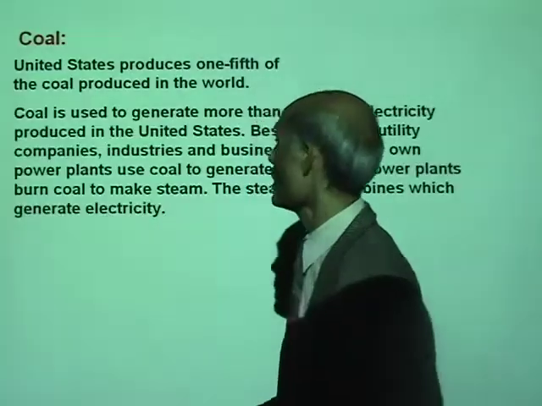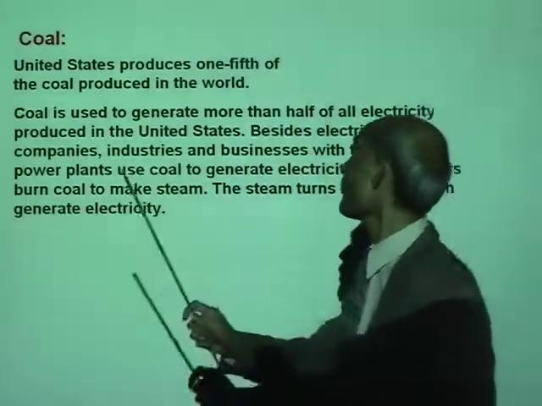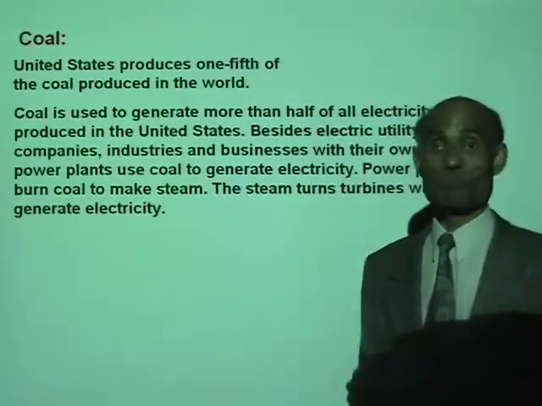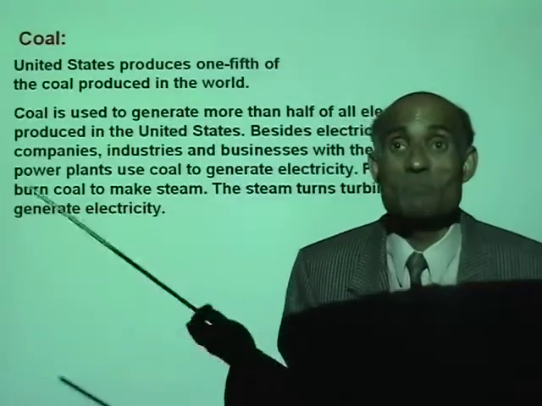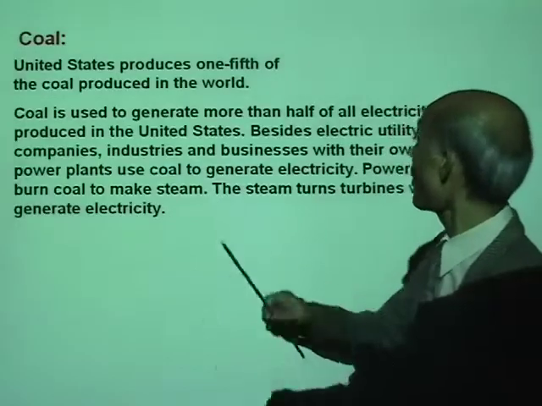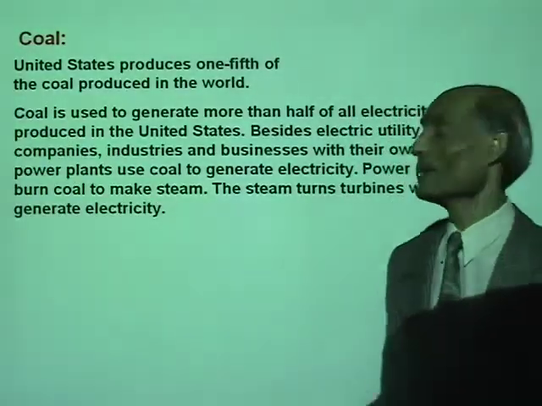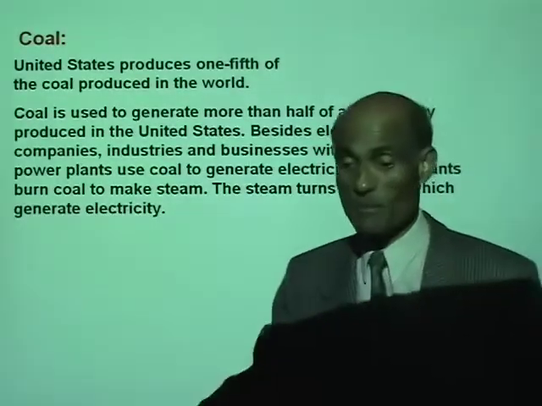and we lose a lot of life in the process. Coal is used to generate more than half of all the electricity produced in the United States. Besides electric utility companies, industries and businesses with their own power plants use coal to generate electricity. You can see it's used widely. Now, power plants burn coal to make steam.